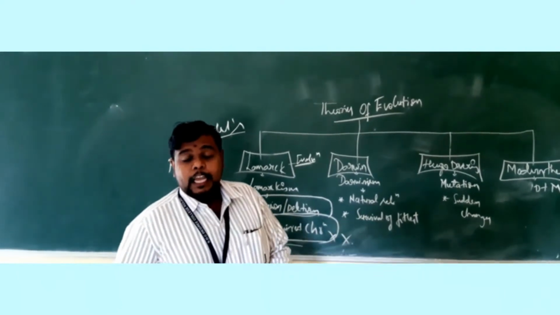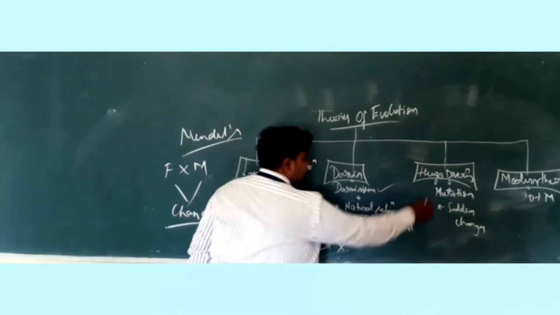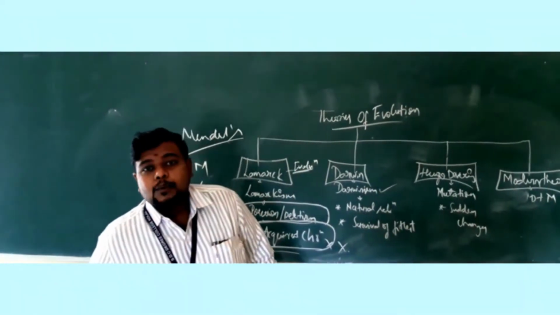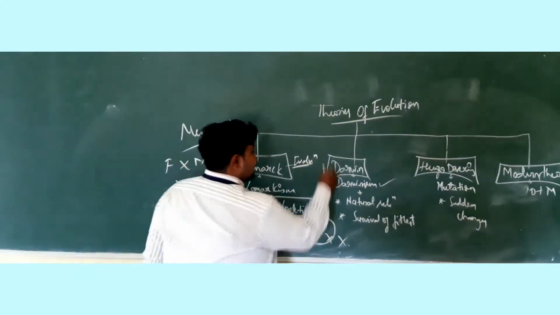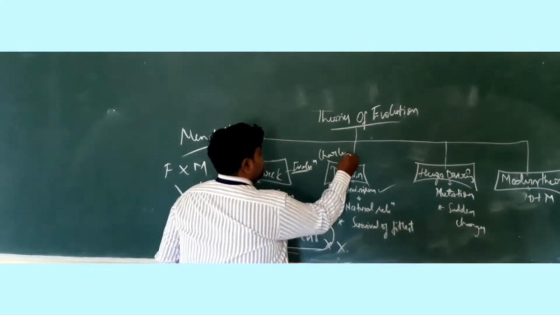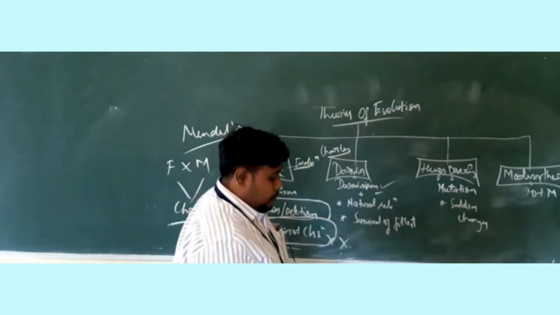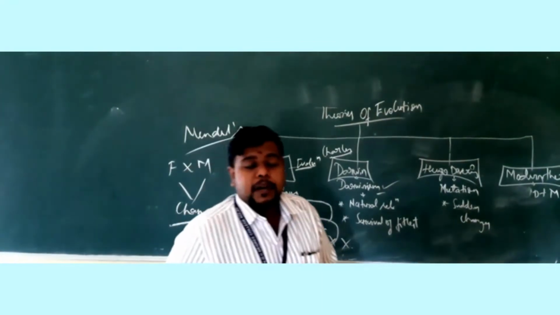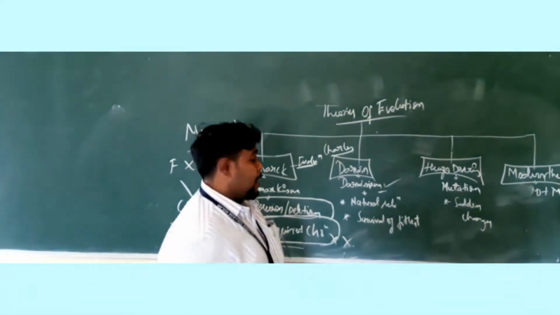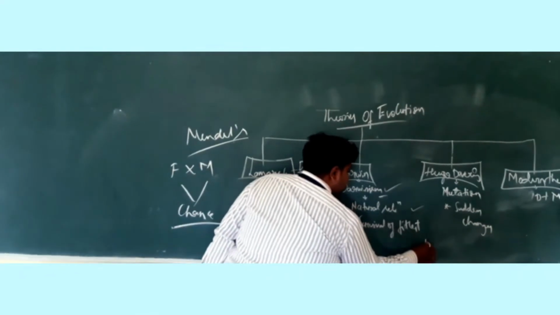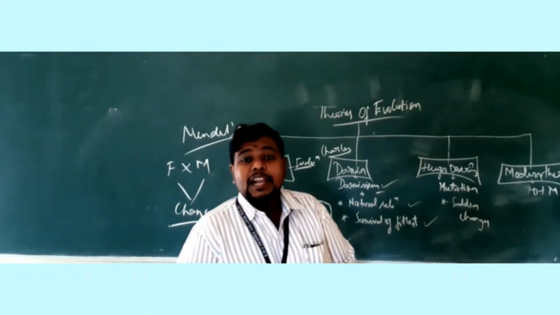So the next theory proposed with regard to evolution was called Darwinism. The theory was called Darwinism, and it was put forth by Charles Darwin. So what was this particular Darwinism? If you want to explain this theory of Darwinism, you have two important postulates, namely natural selection as well as survival of the fittest. So what do you mean by natural selection?